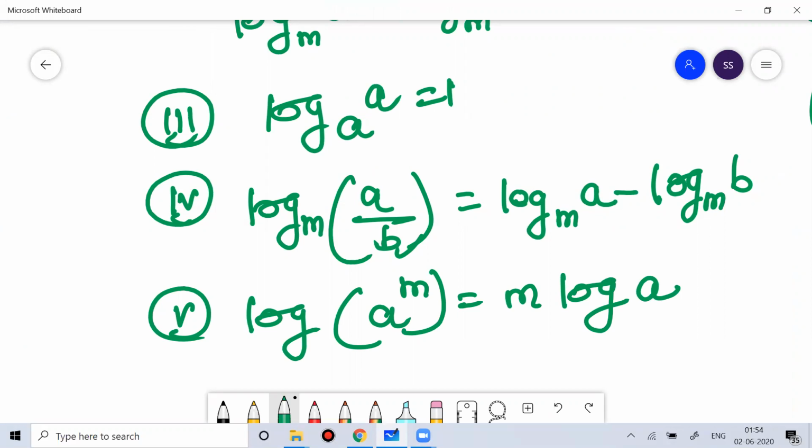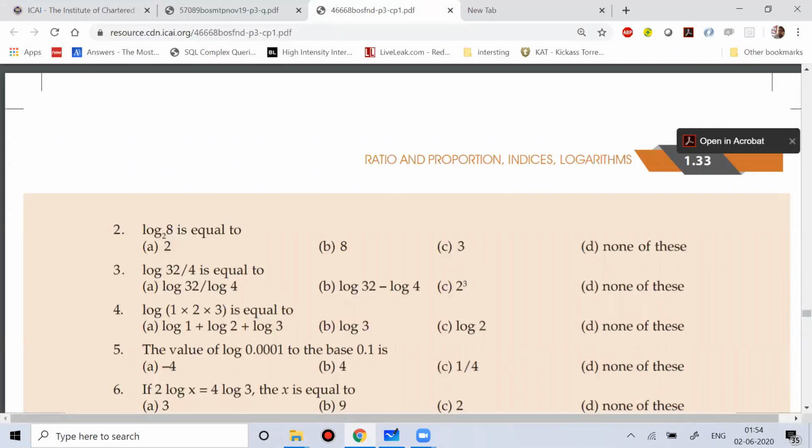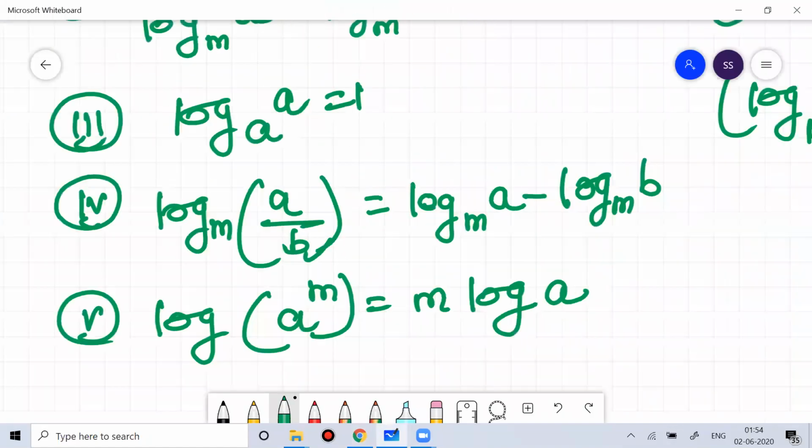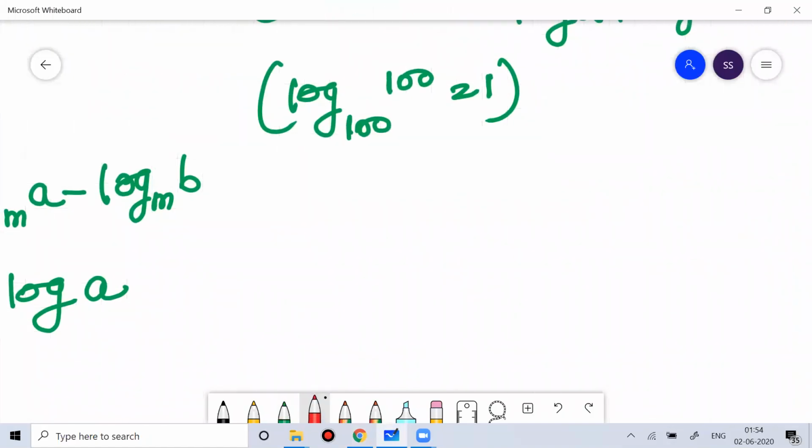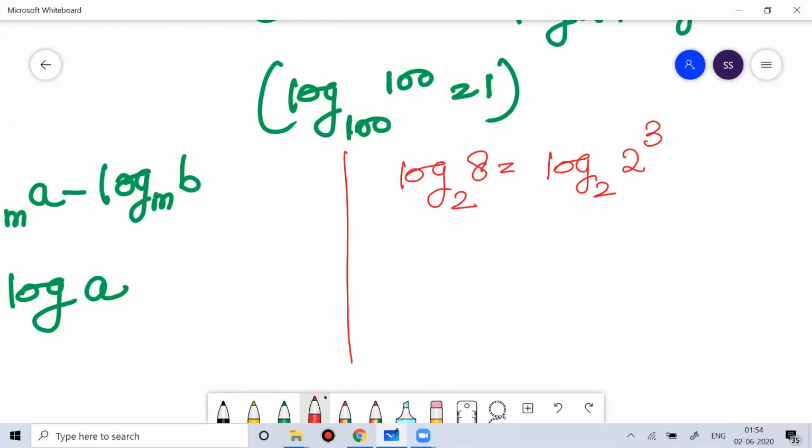You can see question number 2, log base 2 of 8. This is nothing but log base 2 of 8, and I can write 8 as 2 cube. So this will give you 3 log base 2 of 2.